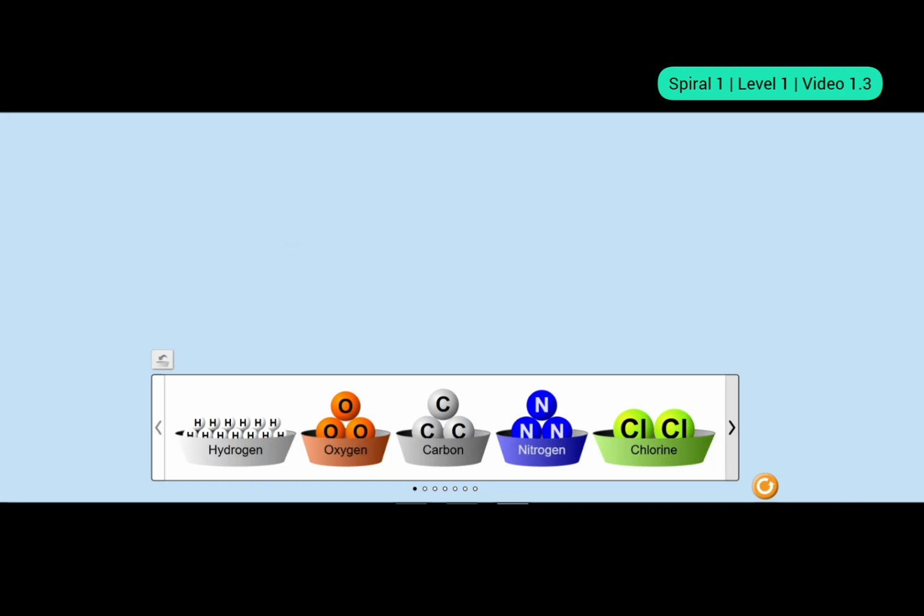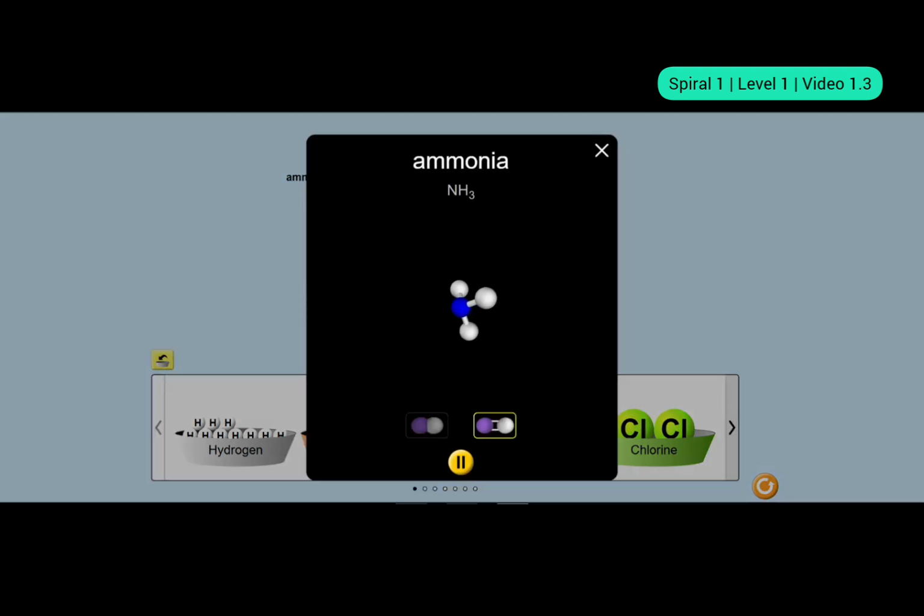Now let's build a tetraatomic molecule. Tetra means how many? 4. So let's take nitrogen this time. Okay, what is the compound? It's ammonia. Let's see how it looks. You see, the blue one is nitrogen, and you have 3 hydrogen. They are a group of 4 atoms, linked together by sharing electrons, which is known as a chemical bond. So you see, the nitrogen atom forms one bond with each hydrogen atom.